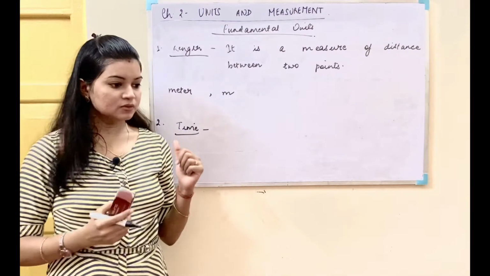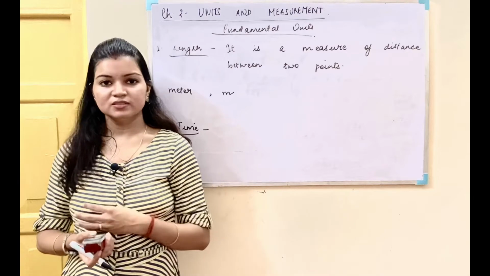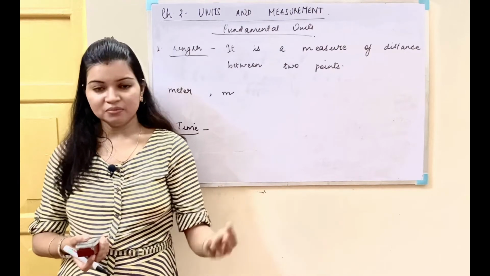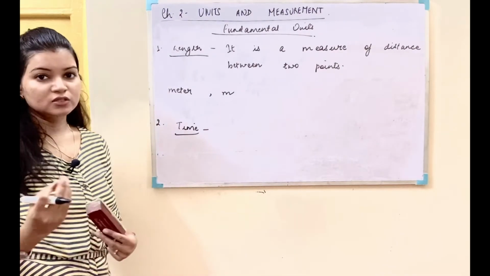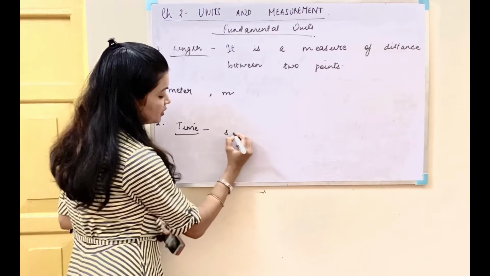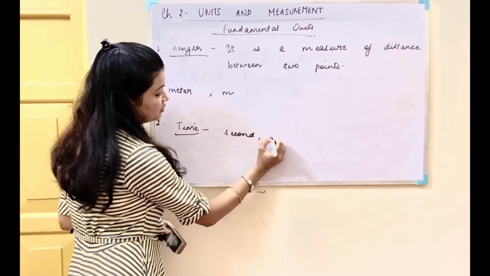Next is the time. Whatever is being spent by us on a daily basis is the time, and the unit for time will be second. The symbol will be s.